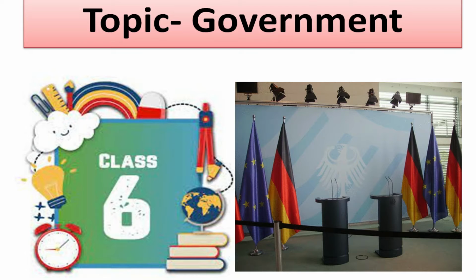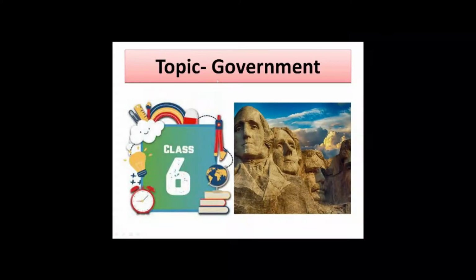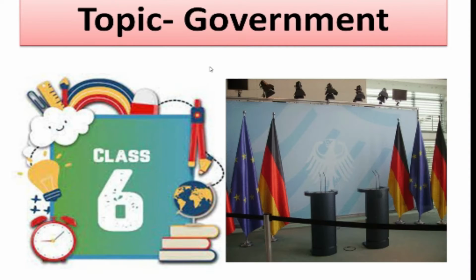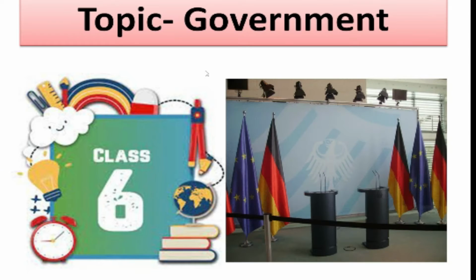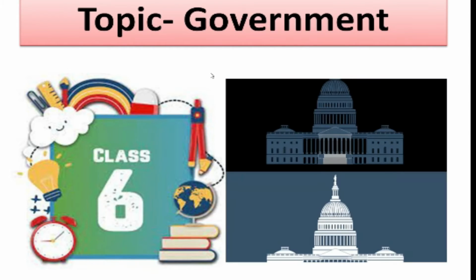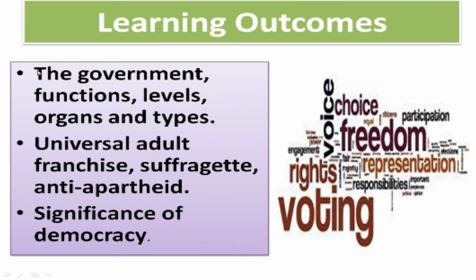Today our topic is government. So we will discuss this topic, government. What is the government, and how do we use it in our daily life? We will be concerned with this topic one by one. First of all, here are the learning outcomes: government functions, levels, organs and types. We will discuss how many functions, how many levels, how many organs and how many types of the government there are. These are our learning outcomes.